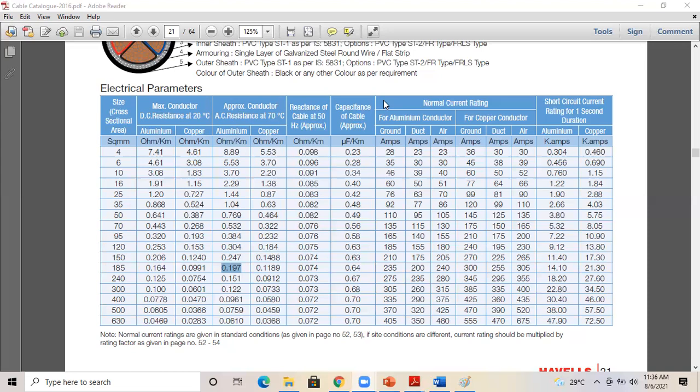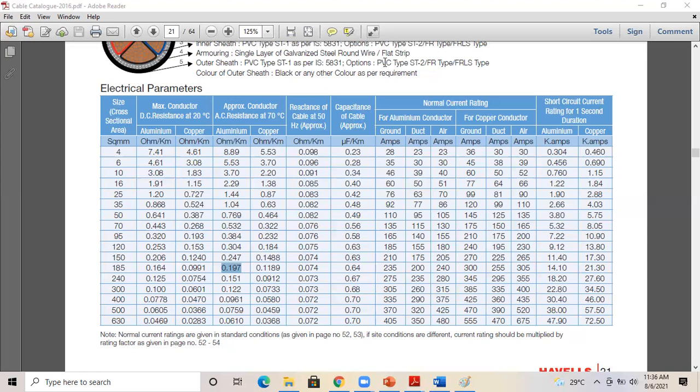3.34 volt for aluminum. Yeah, correct. What about copper? 3.12 volt. So the voltage drop is coming under 3% value. So this cable is suitable, right?